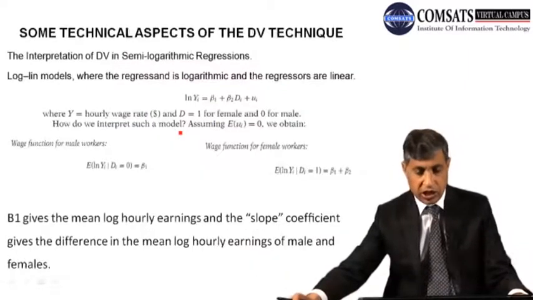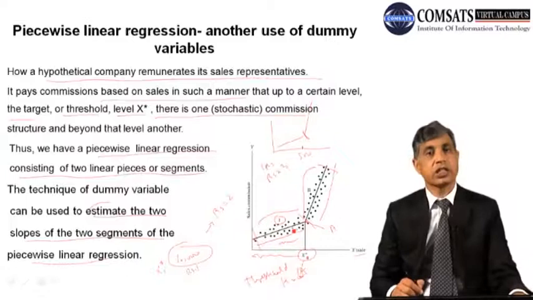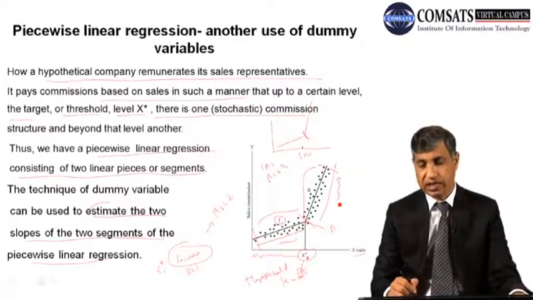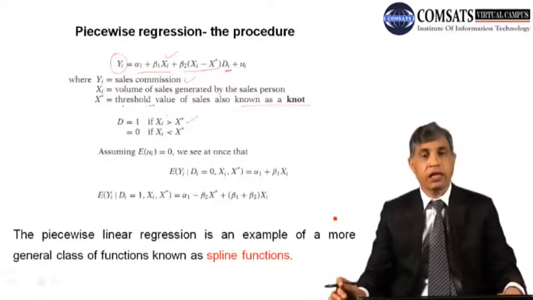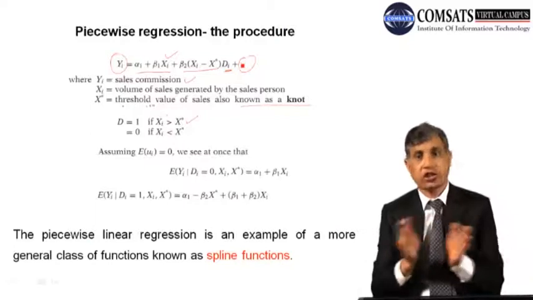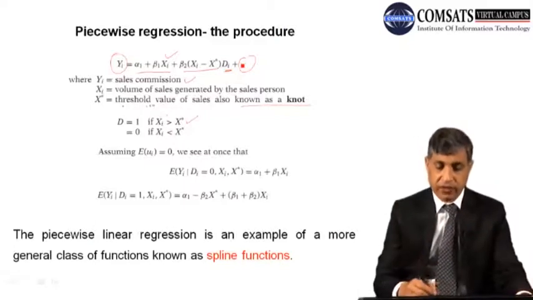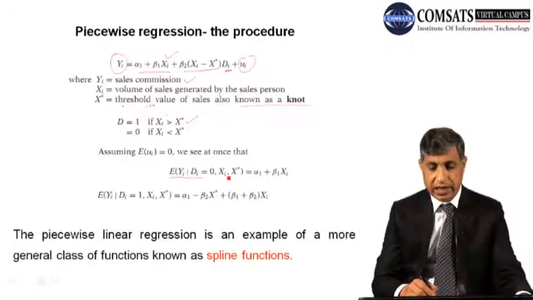So what does this mean? If it is less than this, it is this area, and if xi is greater than x star, it is this area. So assuming expected value of ui, ये जो है यहाँ पर, we say it is the same ui as there. So what will be the expected value of yi given di when di is equal to 0, xi less than x star?